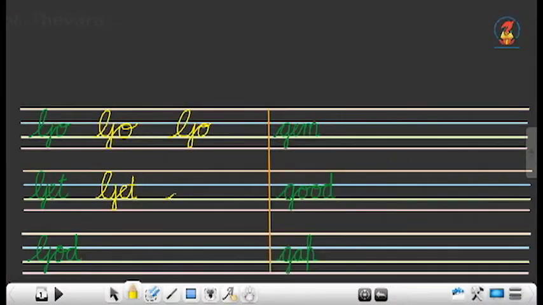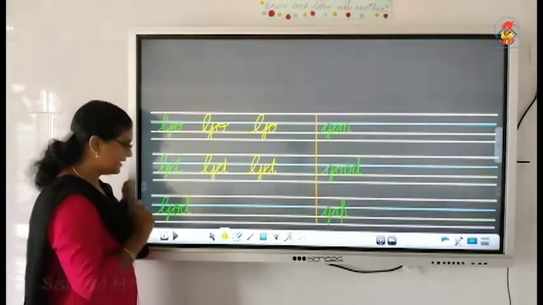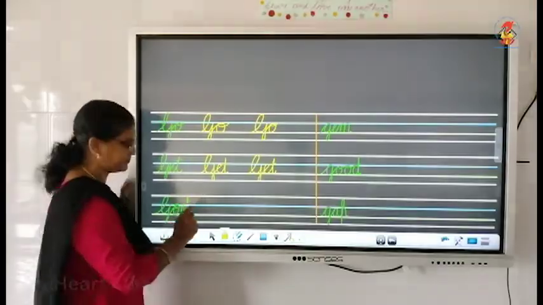Then let's start from the third line G, take a big curve like C, go up to the second line, come down, take a loop, get to the second and third line between E, then T, go up but don't touch it. Don't lift your pencil until you complete the word. T and then a line. G-E-T, get. Then next word we have is God.